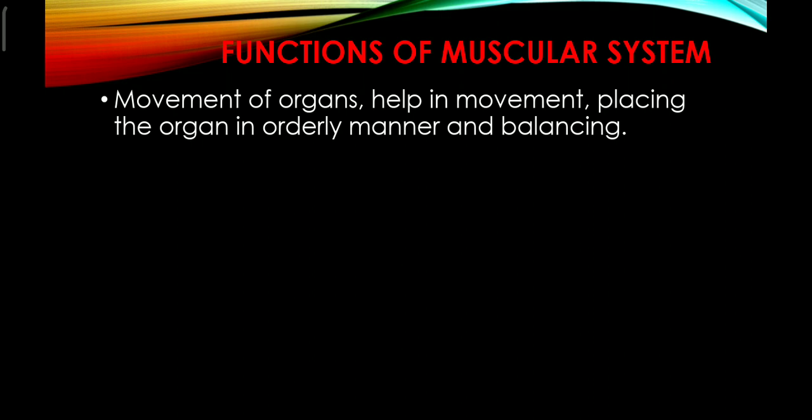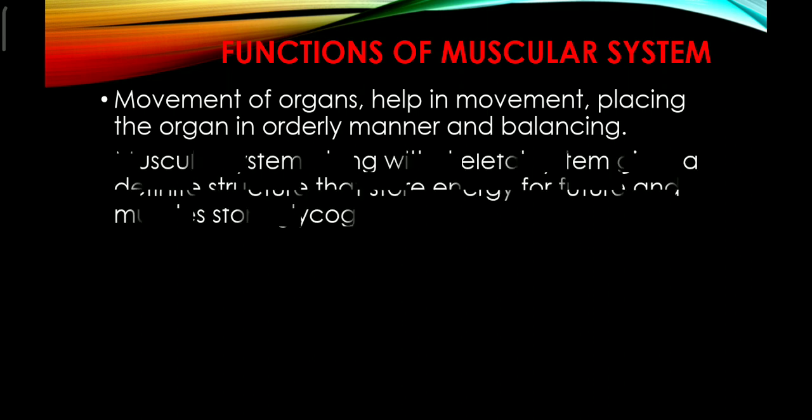Basically, the muscles help in the movement of the organs. We can move from one place to another with the help of the muscle, and muscle is responsible for movement of various kinds of organs like hands, feet, legs, etc.